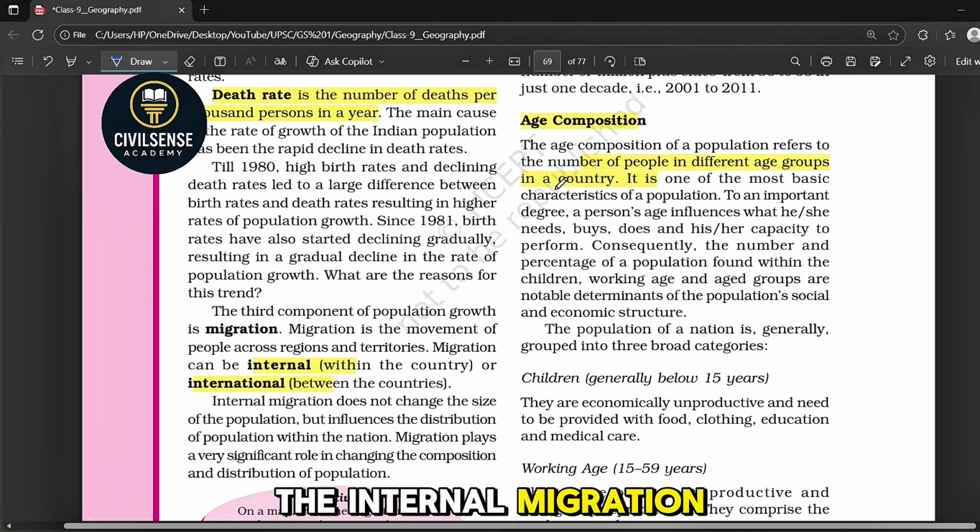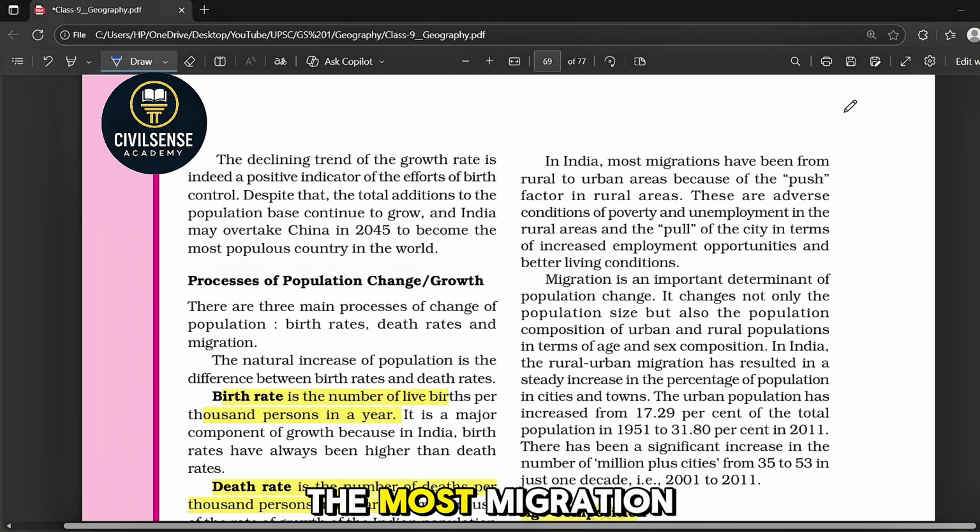Internal migration means within India, and international means between countries. The most common migration is rural to urban because of push factors such as unemployment, drought and poverty in villages. Secondly, the pull factors, that is jobs, facilities and a better life in cities. Urban population increased from 17% in 1951 to 31.8% in 2011.